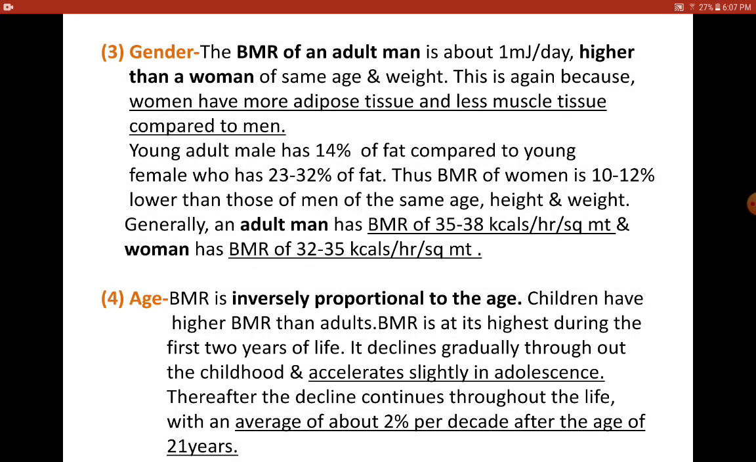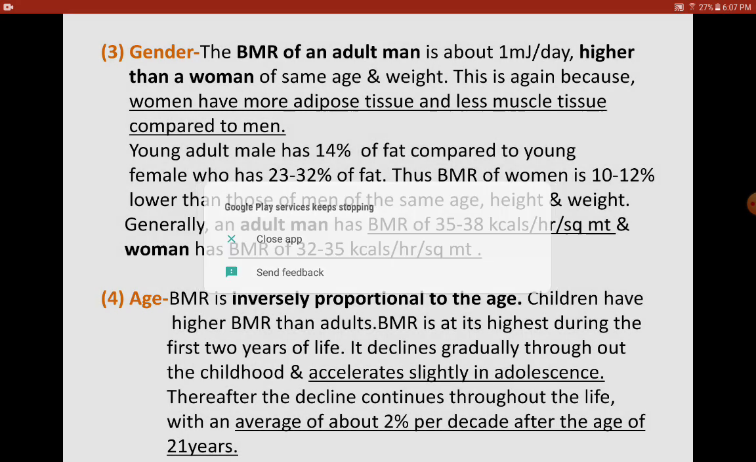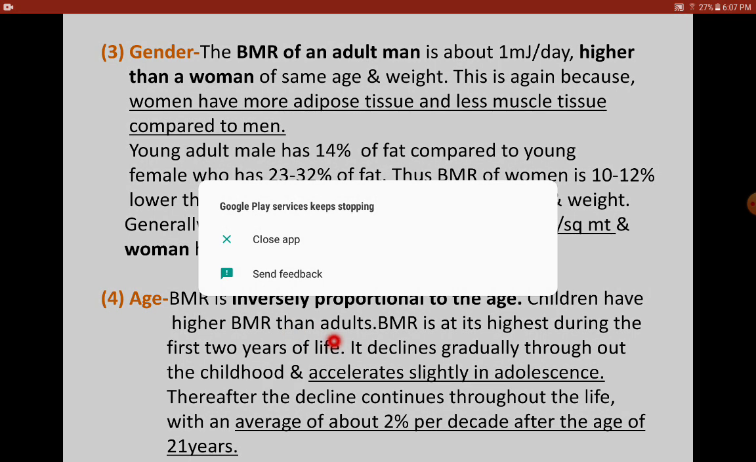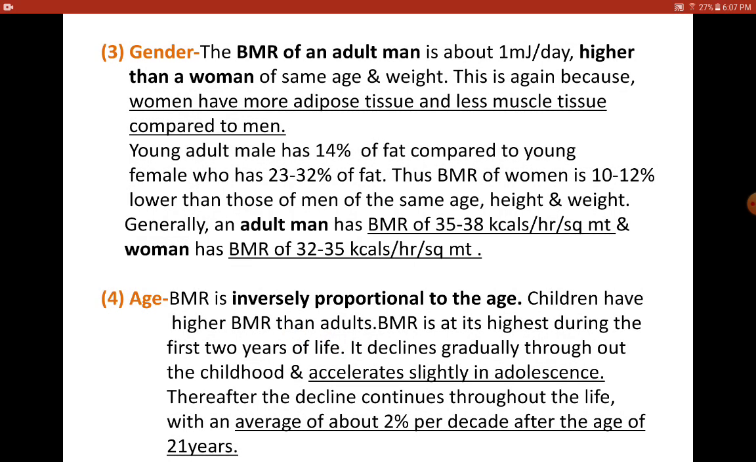Coming to the age. Now BMR is again inversely proportional to the age. Here we are not talking with respect to man or woman, but with respect to age in general. So children have higher BMR than adults, and BMR is highest during the first 2 years of life. That is when an individual is in the infant stage, a very small kid of 1 or 2 years.